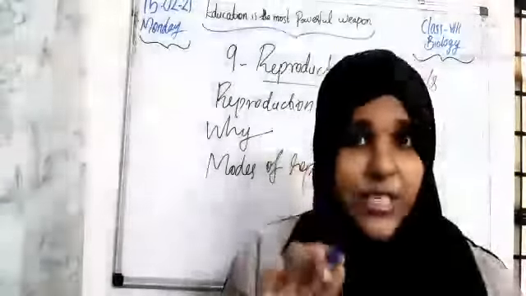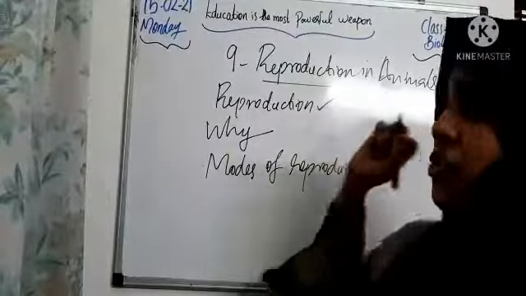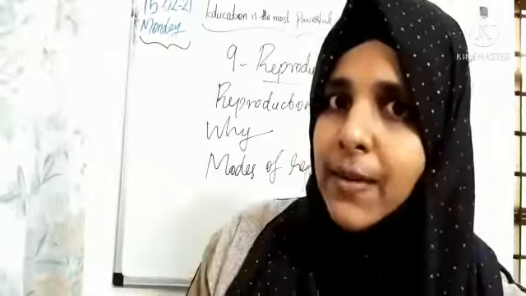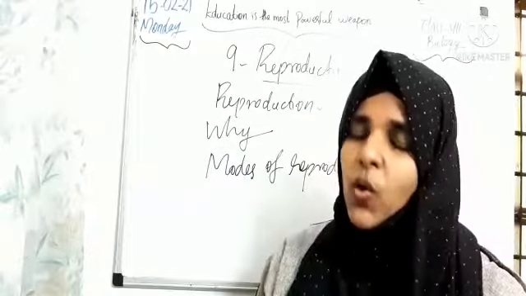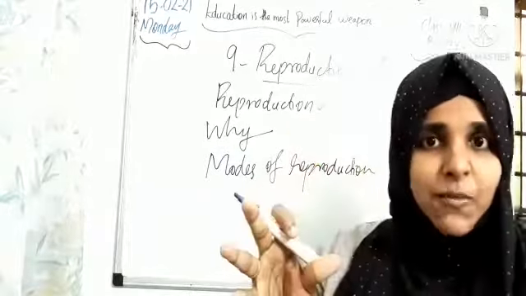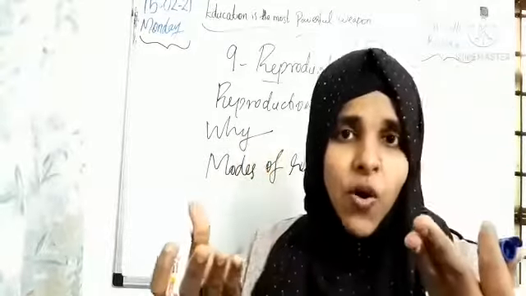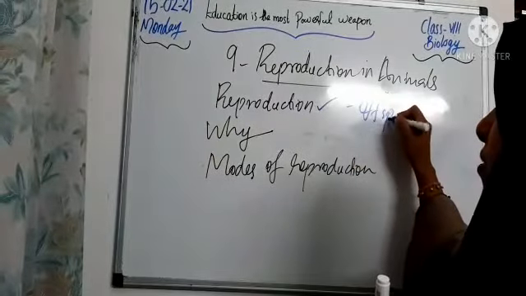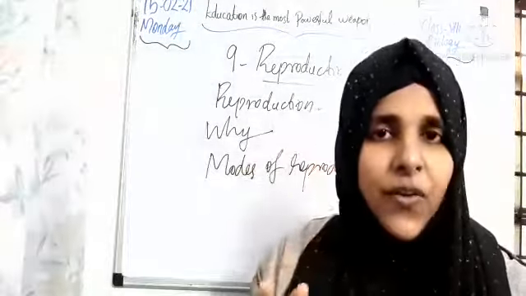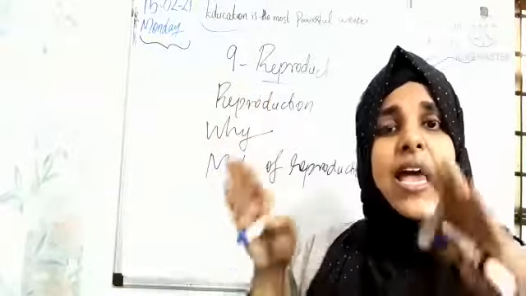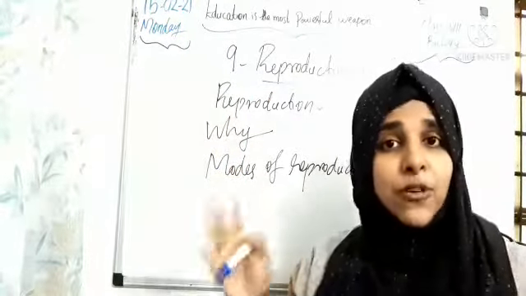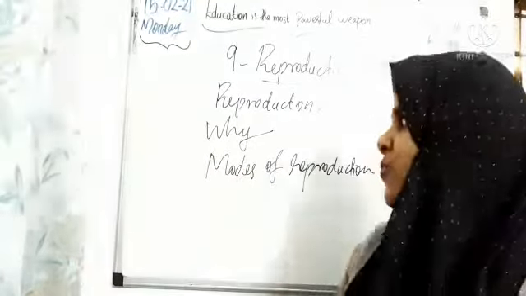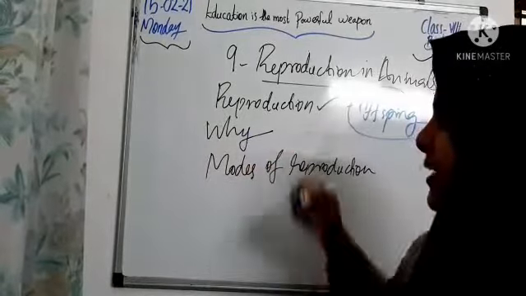Okay, so are all ready to learn? Very good. Students, we know that in reproduction, a new offspring is produced. A new offspring means a new organism. So, can we define that? Reproduction is the process by which a new organism or offspring is produced from an existing organism. An offspring or new organism is produced from the existing parent. That process we call reproduction. Clear, all of you? Next we can check why it is important in our life.